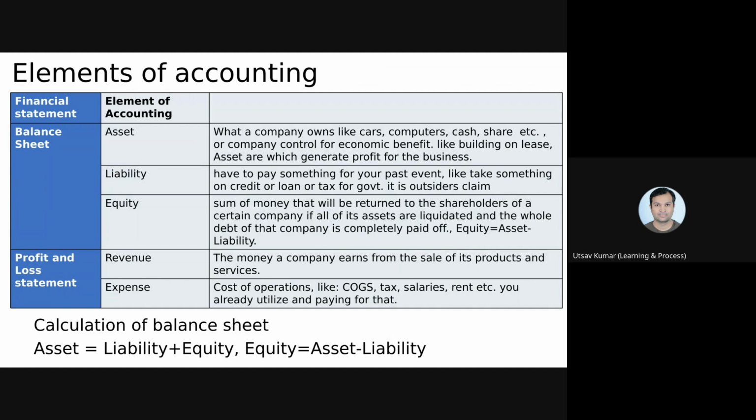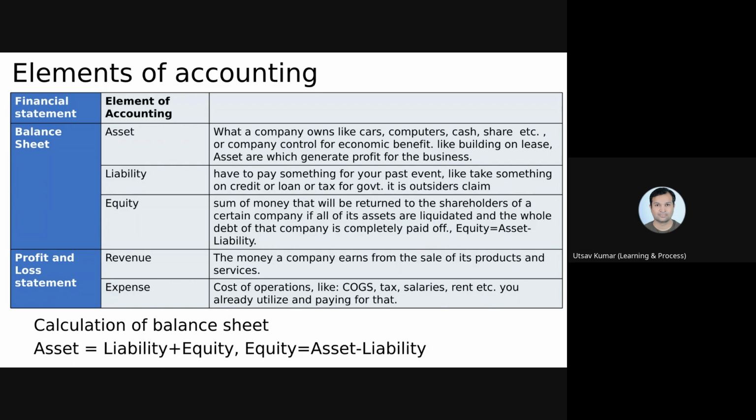The second thing is liability. Liability is something your company is liable to pay. It may be a loan account or a vendor's pending bills. For example, the vendor gives us a bill, but we did not pay, so that is our liability that we have to pay in the near future. Or tax for the government: sometimes we receive tax from the customer and we have to pay it to the government. Those things are considered liabilities.